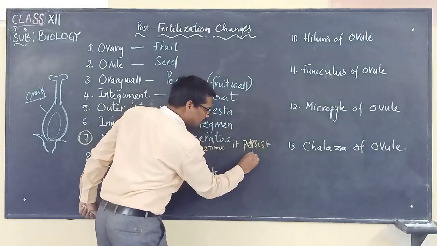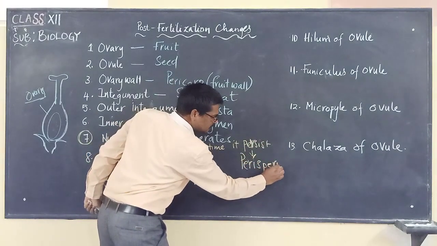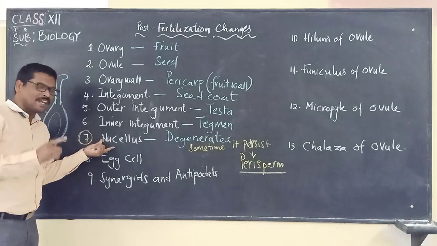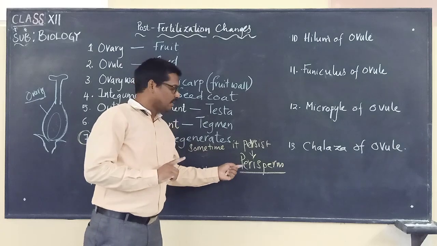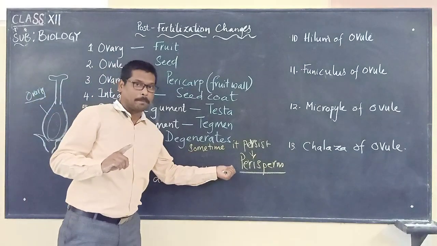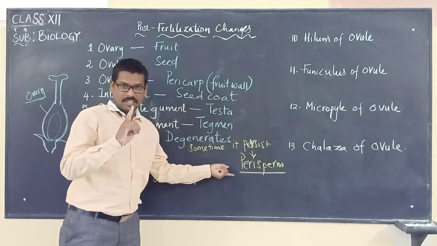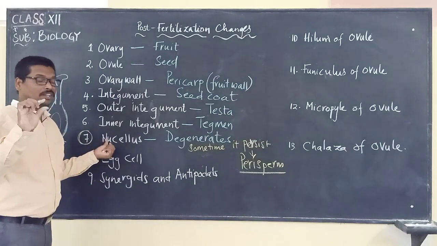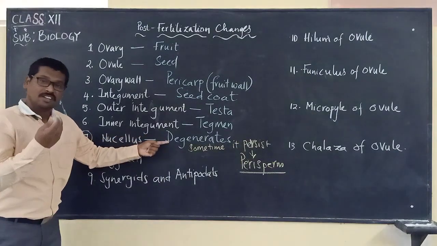So when it is persisting, what do we call it? The perisperm. Please remember, this is very, very important. In some seeds there will be the presence of the nucellus, and when the nucellus is present inside the seed, we call it perisperm. Examples are pepper, Piper nigrum, and beet. In these two, the nucellus is present within the seed, which is called perisperm. In other cases it will get degenerated.